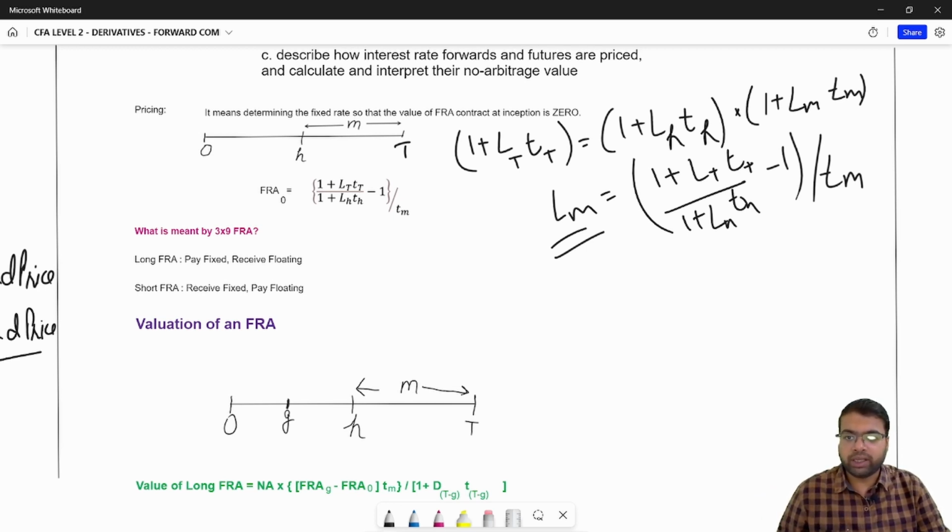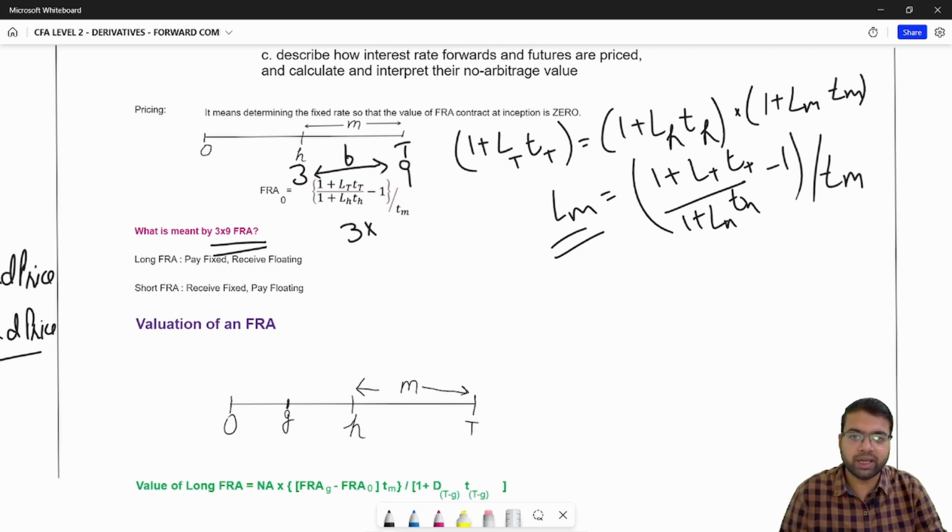Let's see what is meant by a 3/9 FRA. A 3/9 FRA means the FRA expires at H equals 3 and your capital T equals 9. That means you will be paying the interest for 6 periods starting after 3 months.